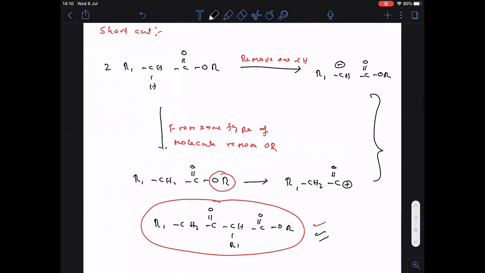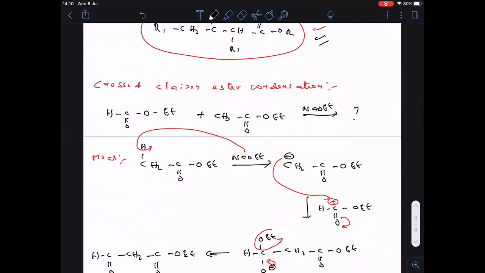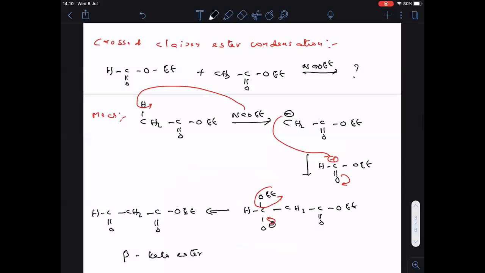Then one small trick I told you. Then crossed Claisen.